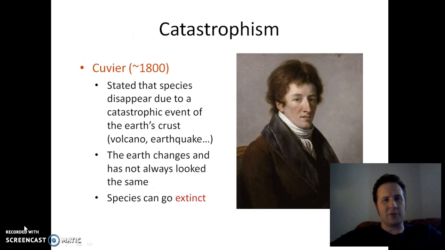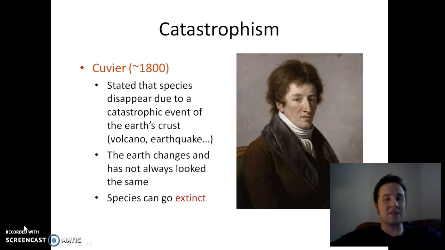Then we get to the really cool stuff. About 1800, we started really putting pieces together. And when I say we, I mean we as a human species. Cuvier, a French guy, was the first one to propose the earth-shattering, pun intended, idea that earthquakes and volcanoes and other catastrophic events can cause changes in the earth, and that the earth looks today nothing like it used to look because of these catastrophic events.